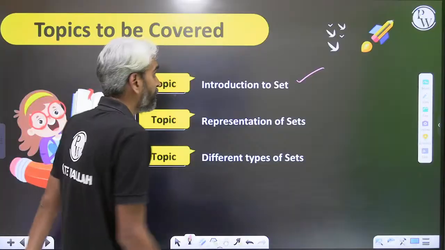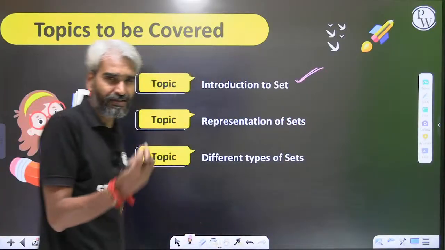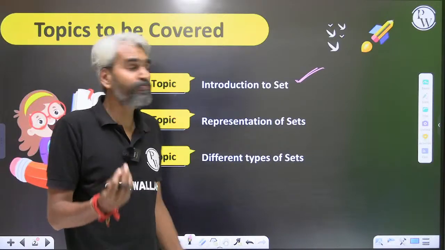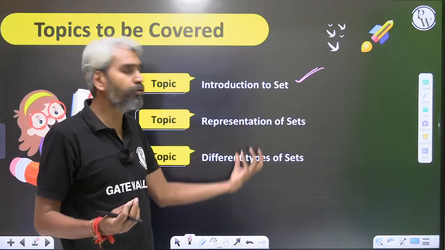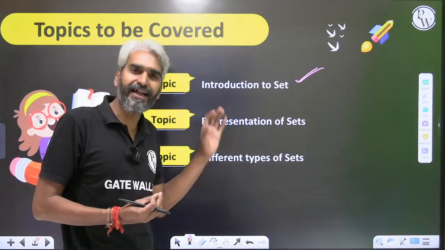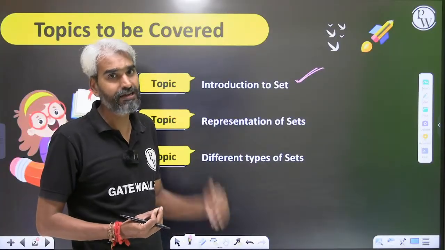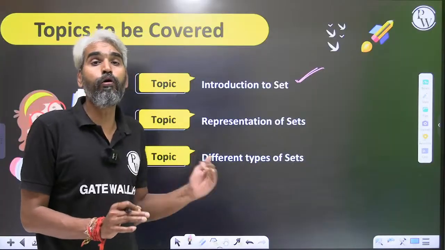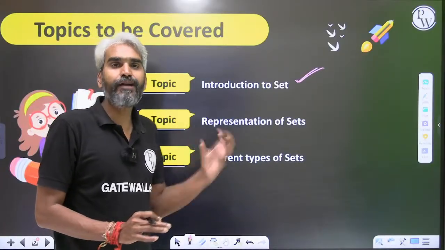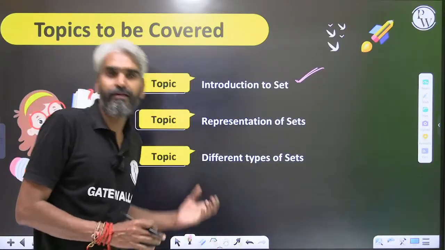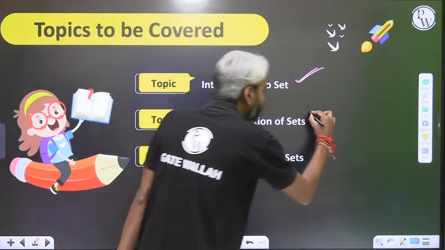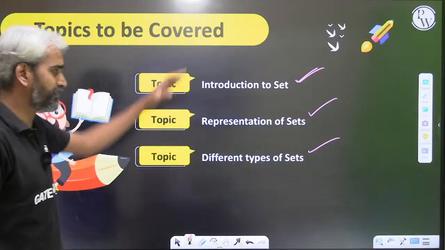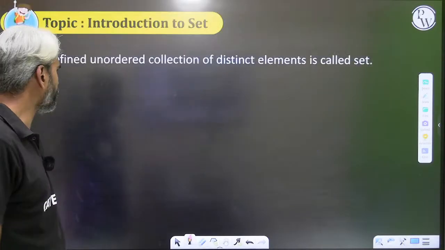So we'll introduce the concept of set. That will be a very basic thing. If you are good in mathematics, then I believe most of you already know most of this concept. But I'll give you a quick revision in today's session, and from tomorrow onwards, we'll eventually have more GATE oriented questions from this chapter. Now we'll have the representation of sets, the ways in which sets can be represented, and different types of sets. These are all the basics. We'll see them one by one.